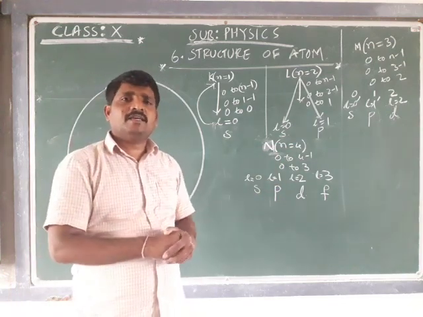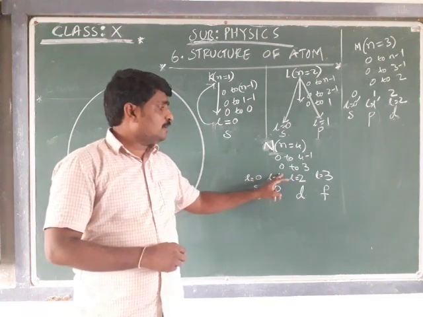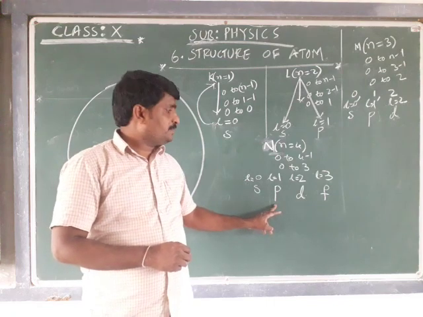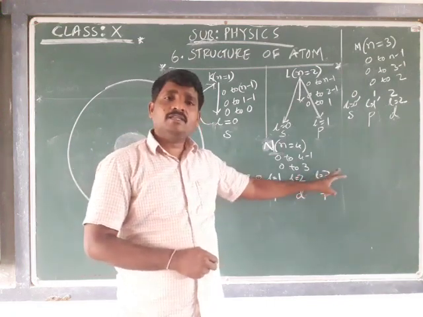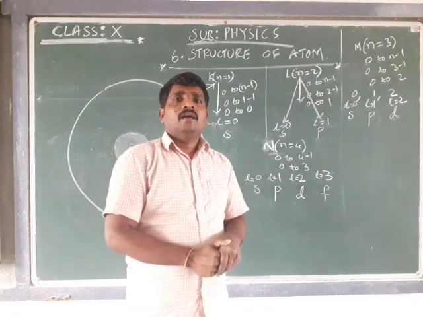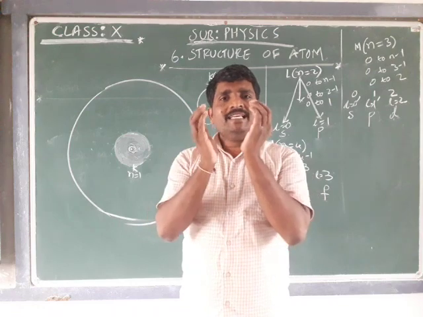there exist 4 subshells for the n shell. L is equal to 0 is the S subshell, L is equal to 1 is the P subshell, L is equal to 2 is the D subshell, and L is equal to 3 is the F subshell. Now, what is the shape of these subshells?